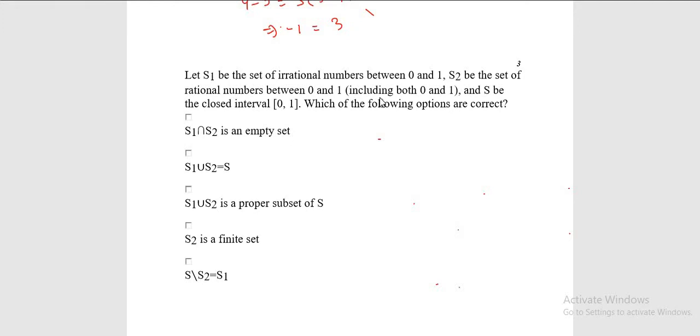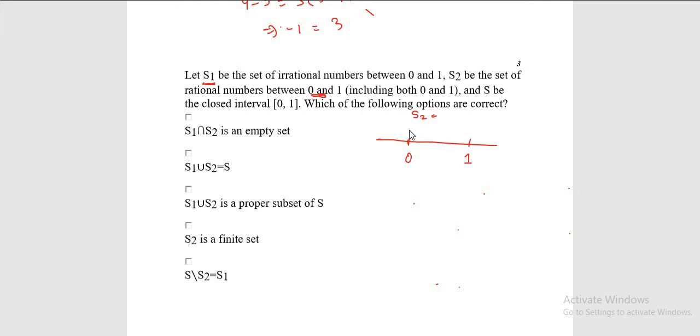Let S1 be the set of irrational numbers between 0 to 1. So let me make my 0 to 1. Suppose this is the number line where it represents 0 and 1. S1 is the set of all the irrational numbers between 0 and 1. So whatever irrational numbers come between 0 and 1, that collection is represented as S1. Now similarly, S2 is the set of rational numbers between 0 and 1, so S2 represents all the rational numbers which lie between 0 and 1.